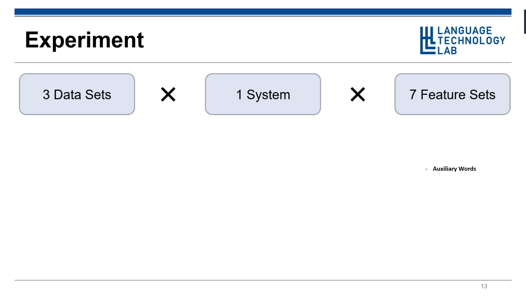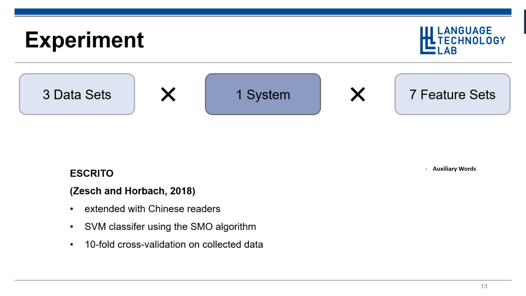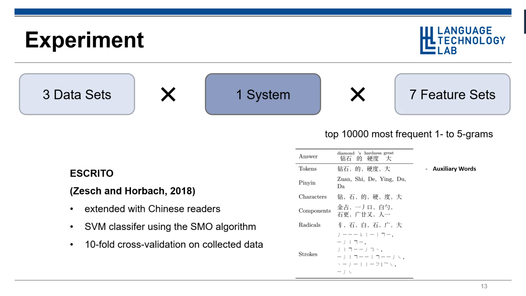In our experiment, we applied the Escrito toolkit and extended it with readers for Chinese text. Escrito uses a support vector machine classifier using the SMO algorithm. Due to the limited amount of data, we use tenfold cross-validation on both collected datasets. For all kinds of features, we use the top 10,000 most frequent uni- to 5-grams.